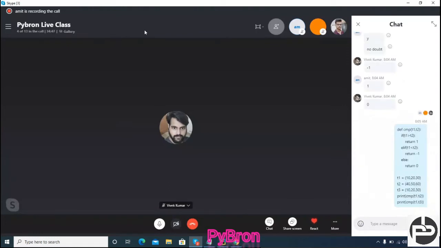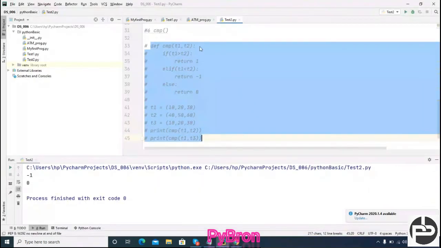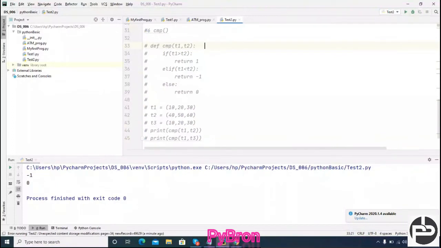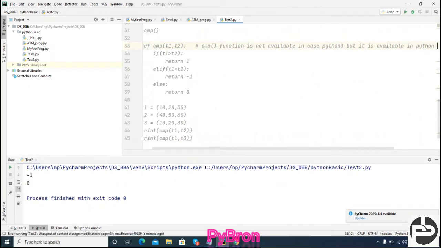So this is something new we did: the CMP function is not available in Python 3, but it is available in Python 2.